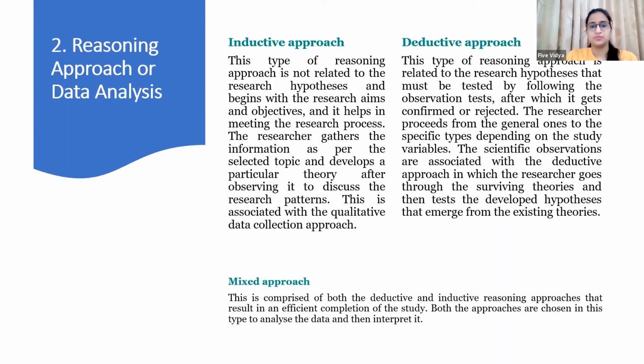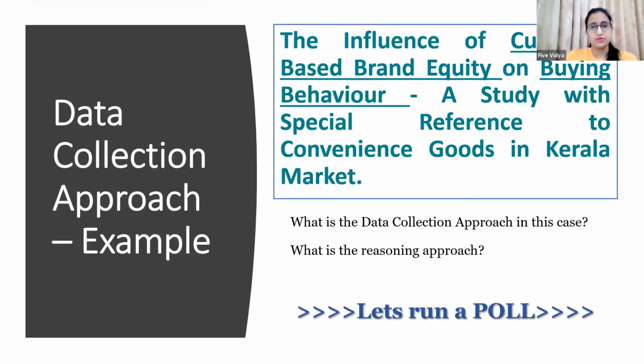So if you have to decide for your research, simply if it is qualitative, it is inductive; if it is quantitative, then it is deductive. And if it is mixed, then obviously it will be a combination of inductive plus deductive approach. Now, my question here is: what kind of data collection approach are we considering in this topic, and what reasoning approach are we following here?